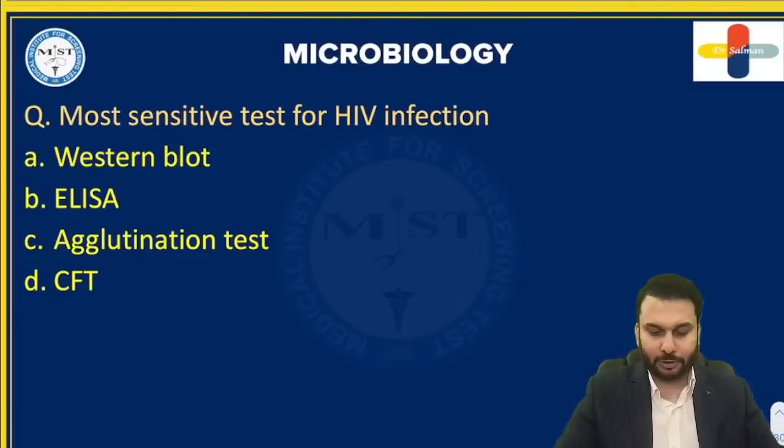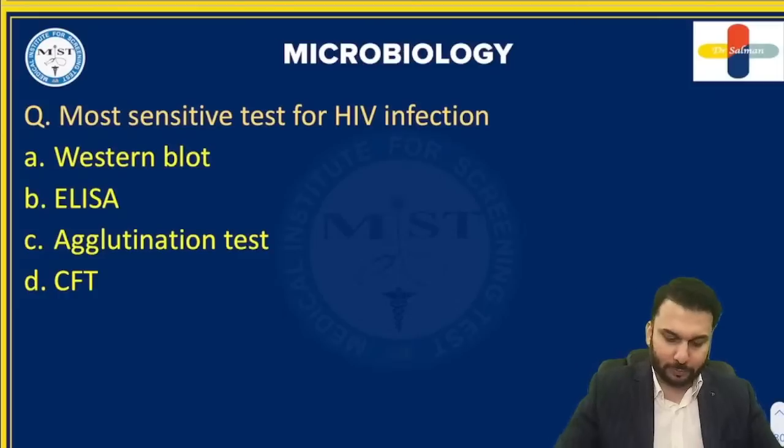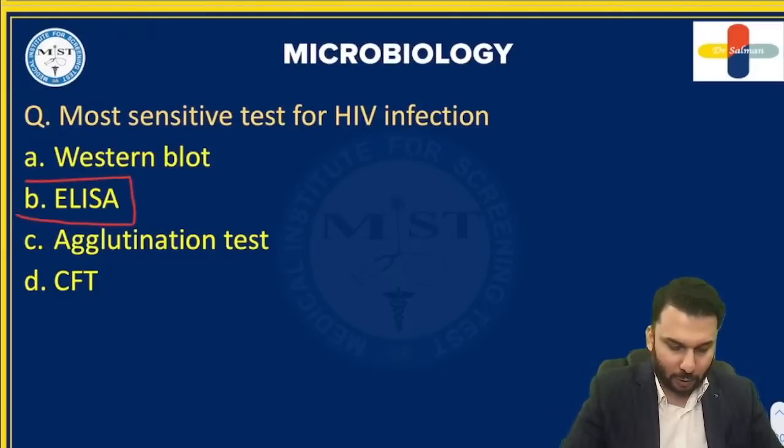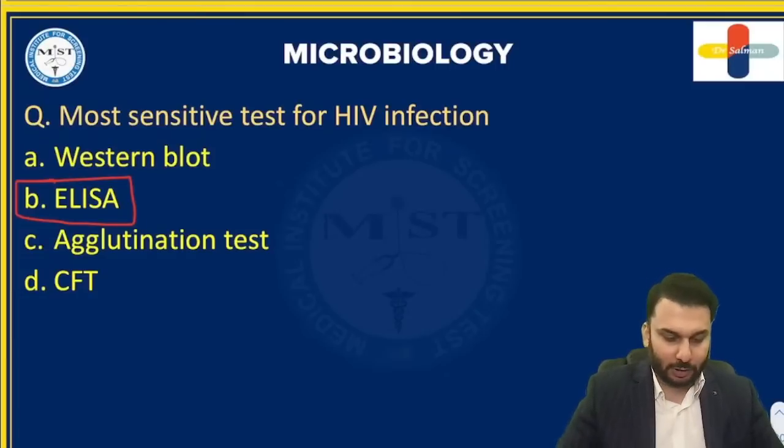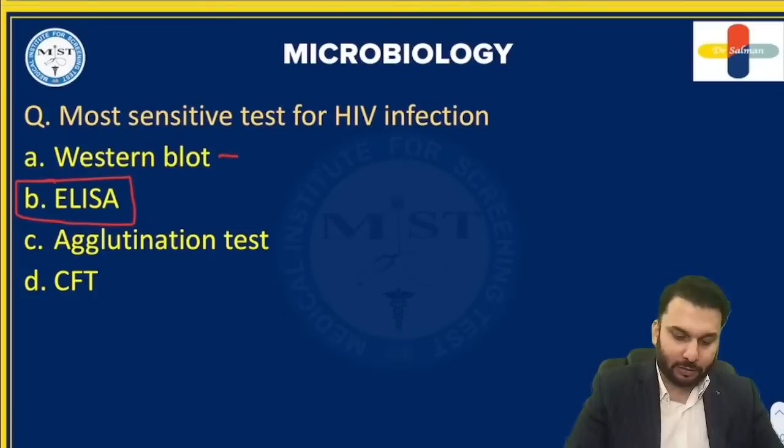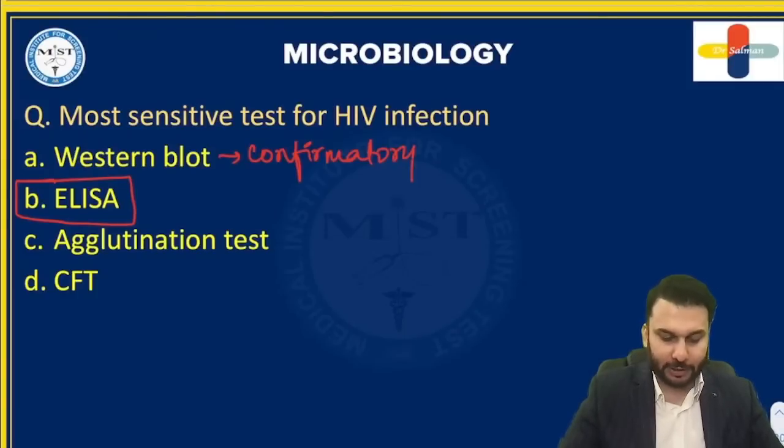The correct answer to this is ELISA, as you may all know about this. So the most sensitive test for this is known as ELISA, right? Now, next thing, in India, the Western blot is taken as a confirmatory test, right? Please remember, this would be taken as the confirmatory test over here.